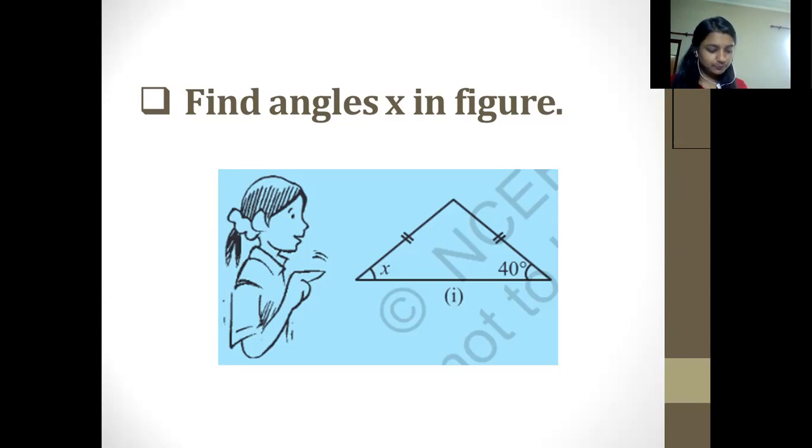Any idea? Let me give you a hint. You have to apply the property which we have done for two types of triangles. You can apply that directly and solve it. Okay, let me solve it with you then, if you are getting confused.